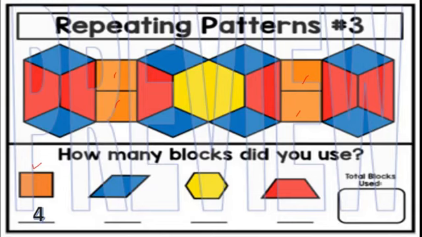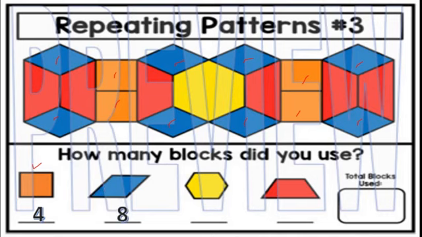Now we will move to the diamond shaped figure, that is blue in color. See, this is 1, 2, 3, 4, 5, 6, 7, 8, isn't it? Means how many diamonds are there? 8 blue colored diamonds are there.